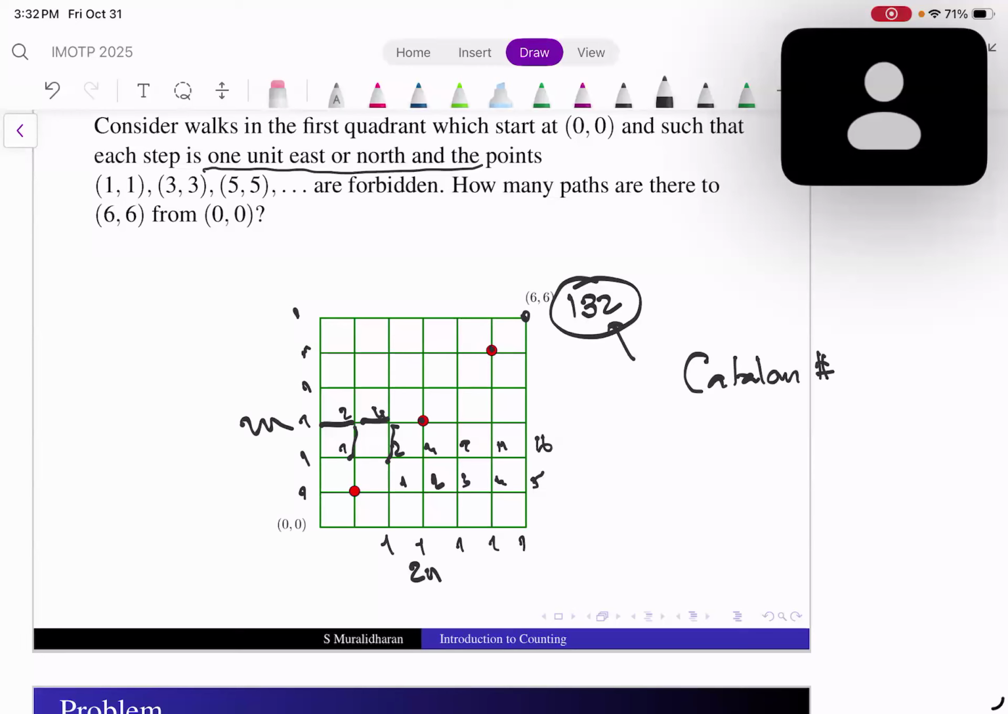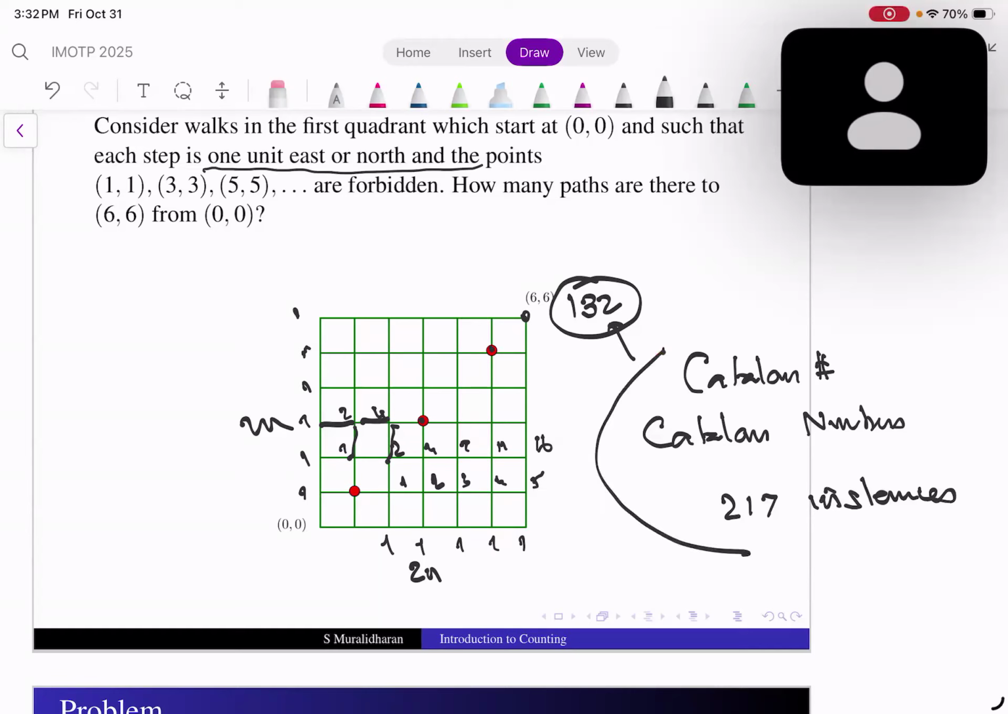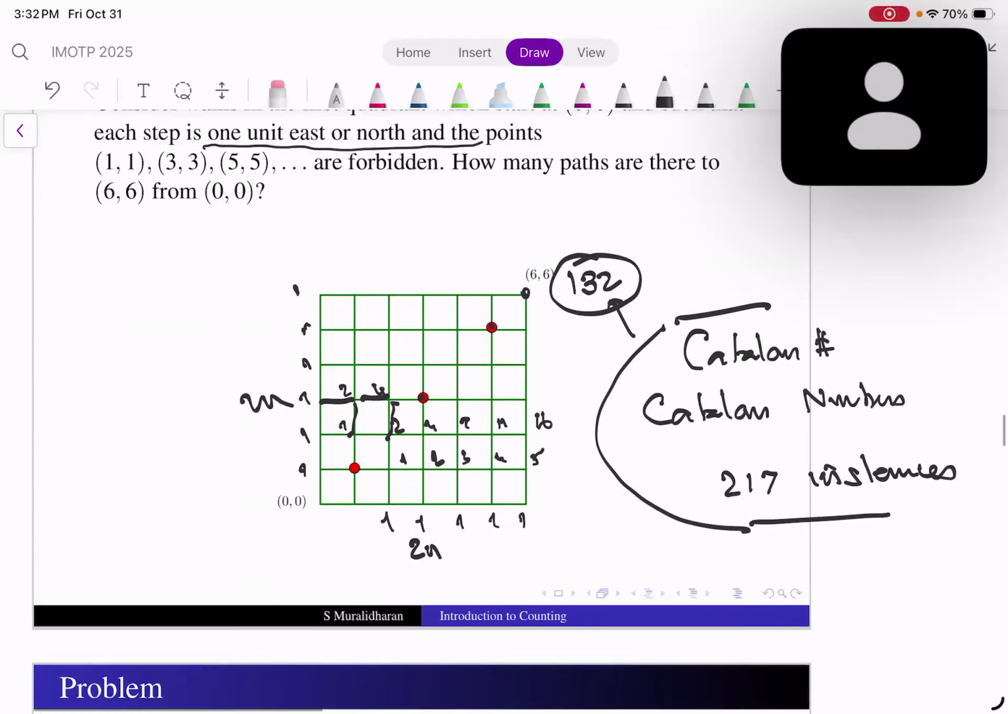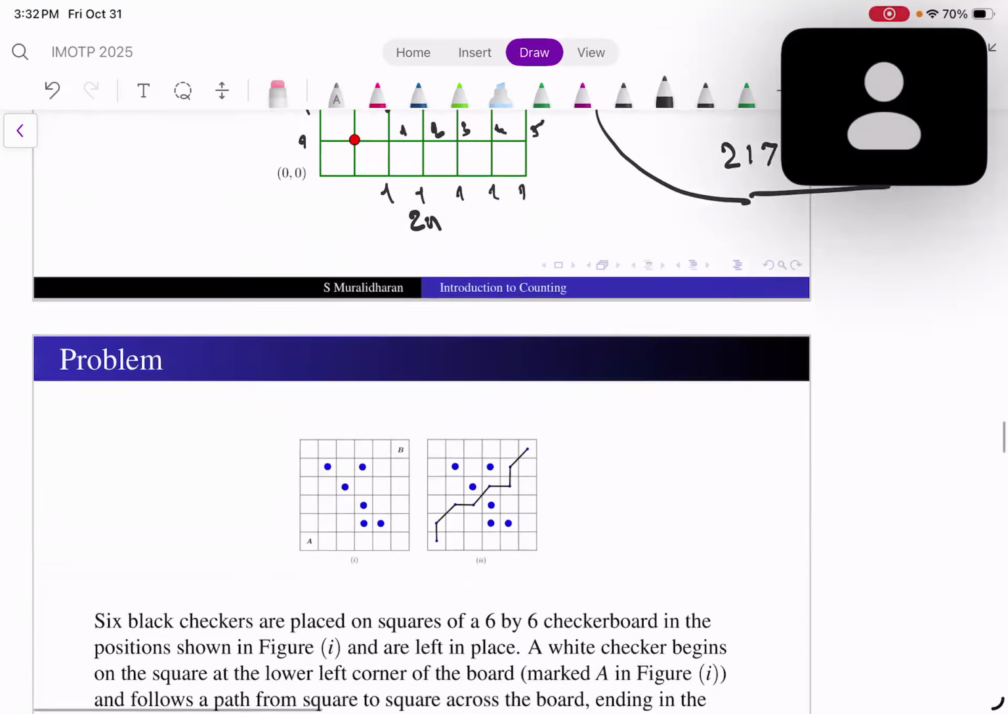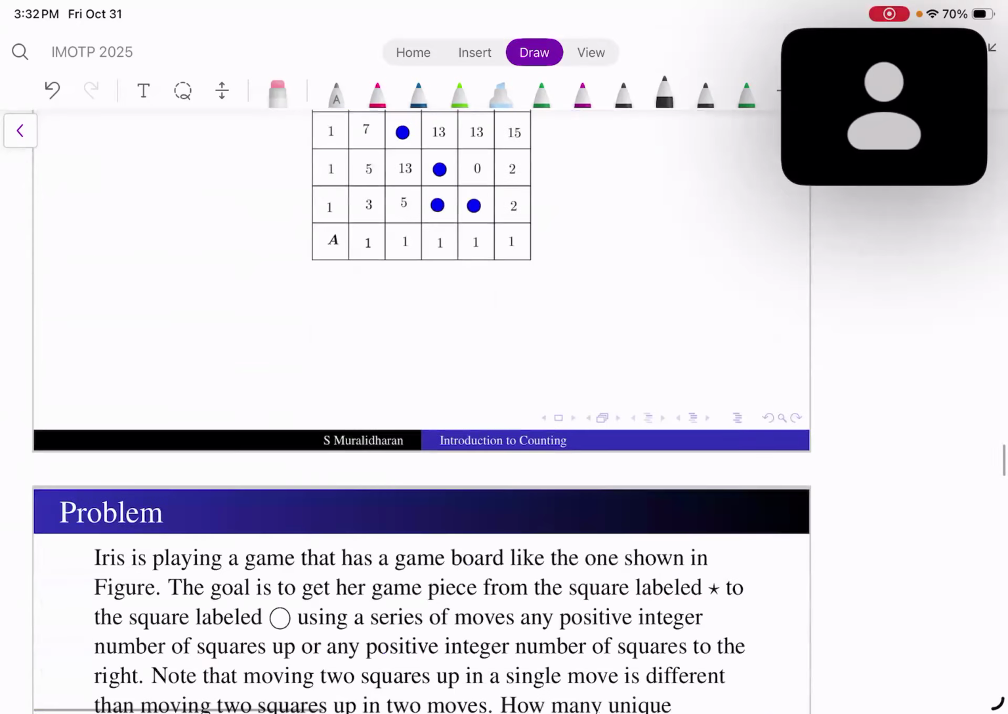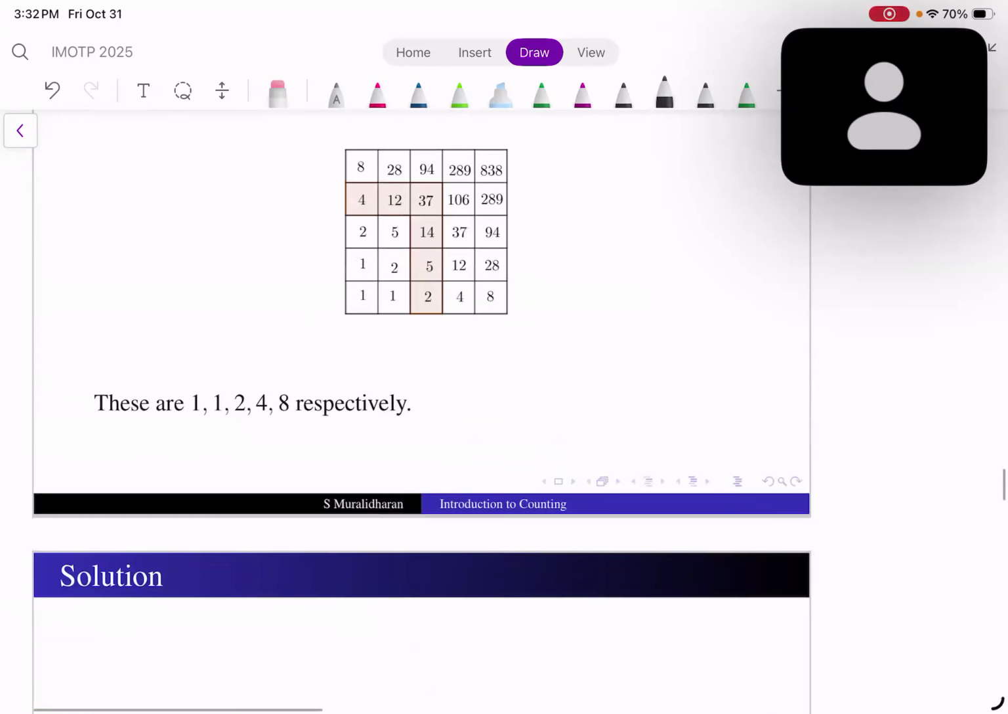See, the Catalan number occurs on more than about 200 occasions. In fact, there is a book titled Catalan Numbers that contains around 217 instances where the answer is the nth Catalan number. Anyway, this you will meet in higher mathematics in several places. And that's another problem in this one. This is a very easy one, so let us skip this and go to something interesting.